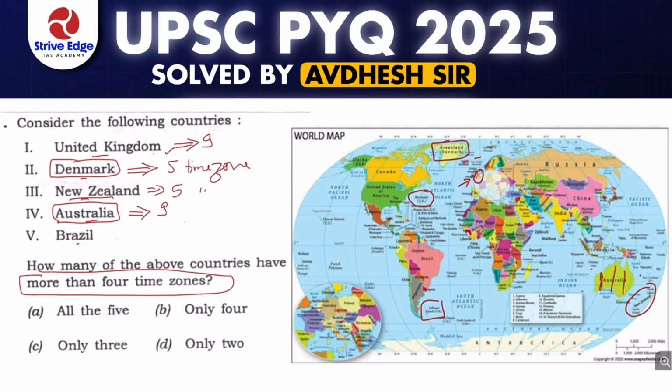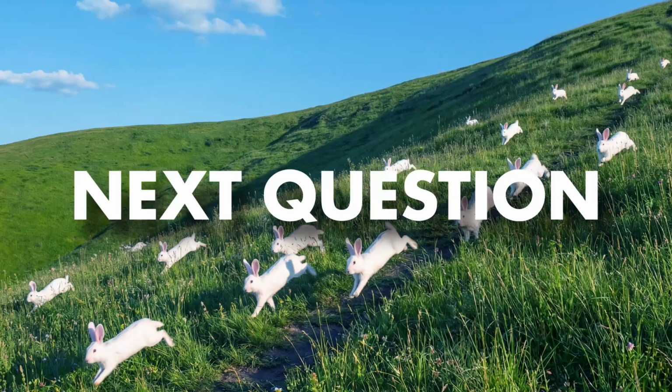Now Brazil doesn't have many territories outside the mainland, but Brazil has 4 time zones of itself, right? So Brazil has 4 time zones. Our question was about more than 4 time zones, so more than 4 time zones are available in 4 of the countries above. So our answer will be B, that is 4 countries.